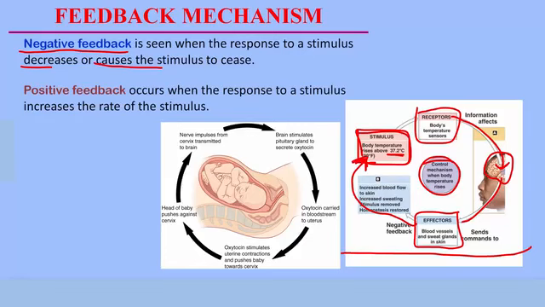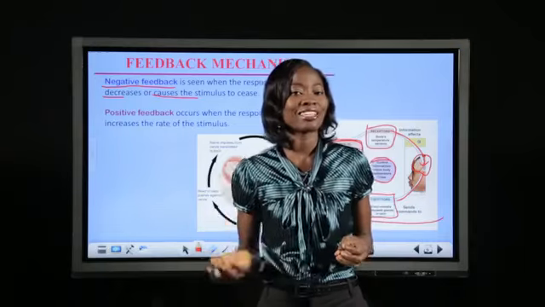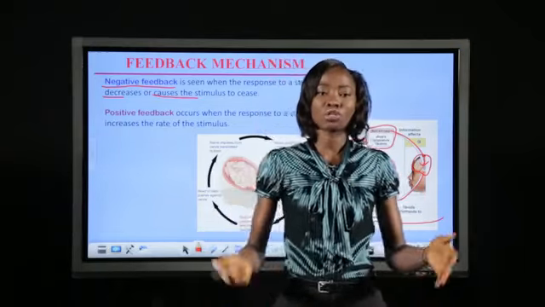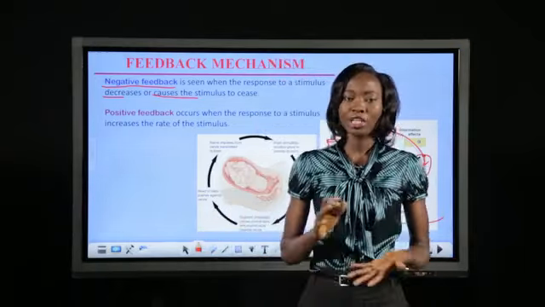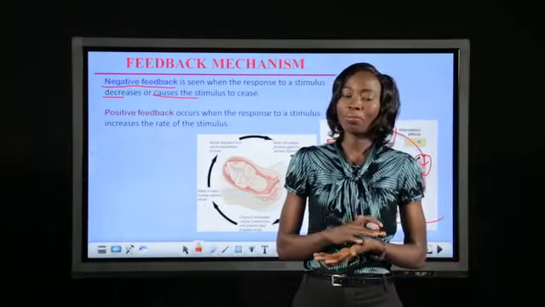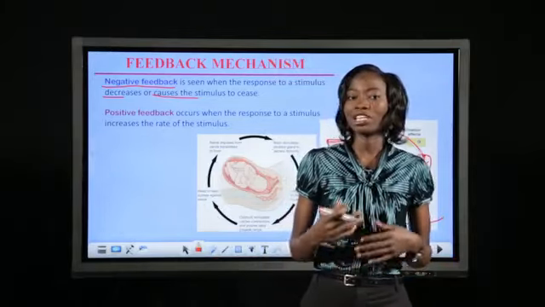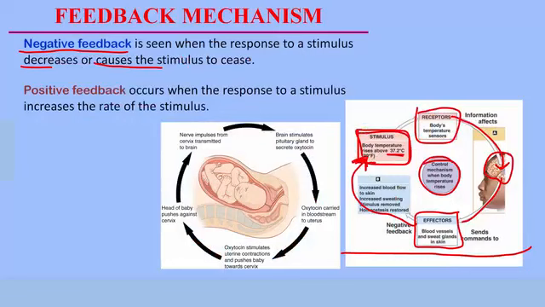response. We can also see feedback response when we are hungry. When we are hungry, or when the cells and tissues of our body are short of glucose, they send signals to the brain. The brain begins to cause you to feel hungry and you want to eat. The moment you begin to eat, and when you get to the point where it seems like you're full, what do you notice?